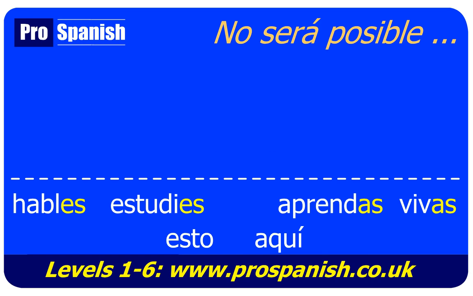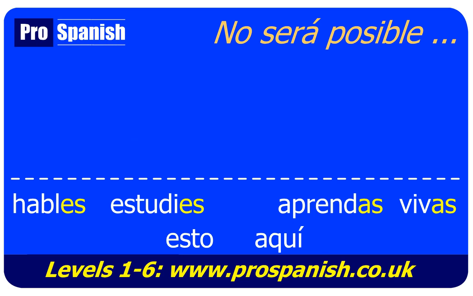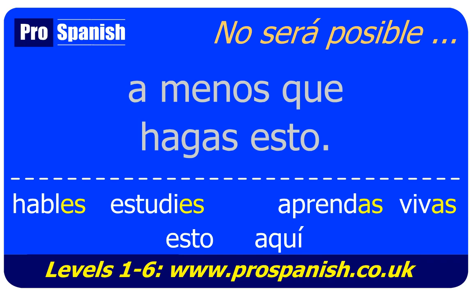How about, it won't be possible unless you have this. What would that be? No será posible a menos que tengas esto. And how about, it won't be possible unless you do this. What would that be? No será posible a menos que hagas esto.